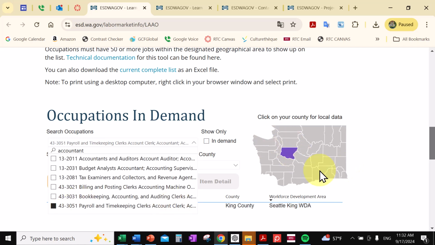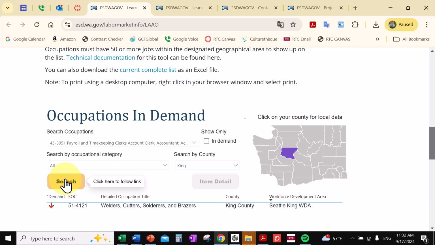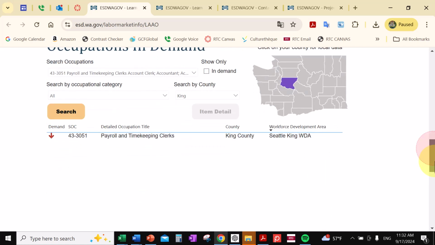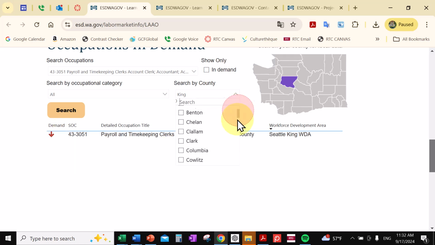I'm going to leave it at King. And then to get rid of this here, I'm just going to click over here, cleans that up. I'm going to search King County, and I'm going to say search, and it says King County demand is decreasing. Let's see, let's go to Spokane County, see what's happening over there.